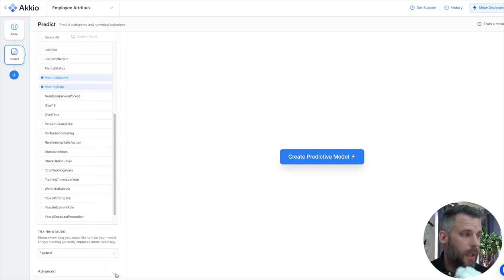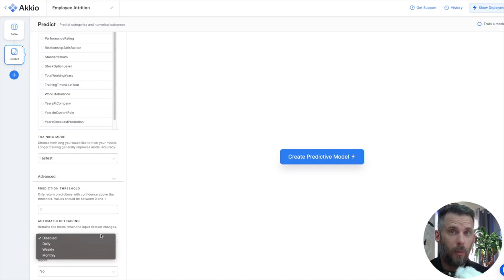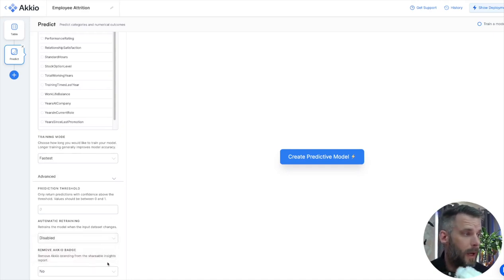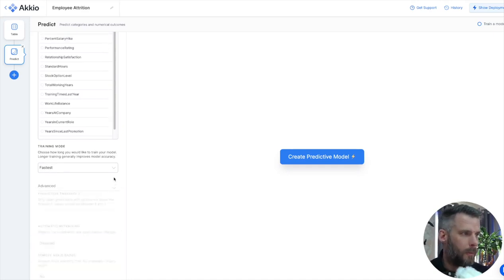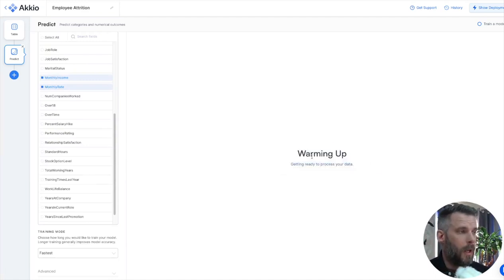And also don't forget, if you are a little more familiar with data science, you can affect the prediction threshold. We can do automatic retraining on a daily, weekly, or monthly basis. And then we can also do white labeling. I'm not going to bother with that today, but we can take the Akkio badge away and white label this for you as well. So I'm going to hit predict.